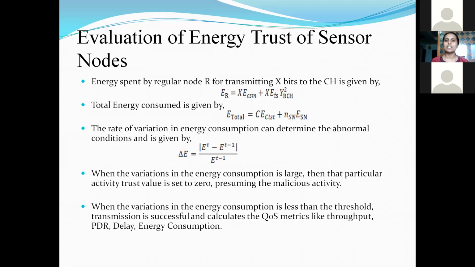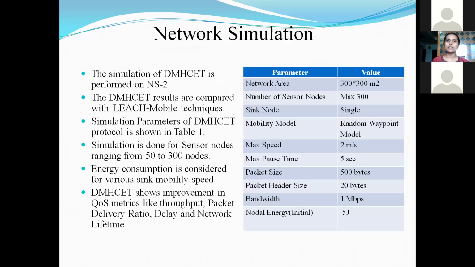Otherwise, if the variation is less, we consider the trust value of the node to be 1. So based on this, we are going to say whether it is a trustworthy node or not. So this is a network simulation. I have implemented this in the Network Simulator 2 platform.